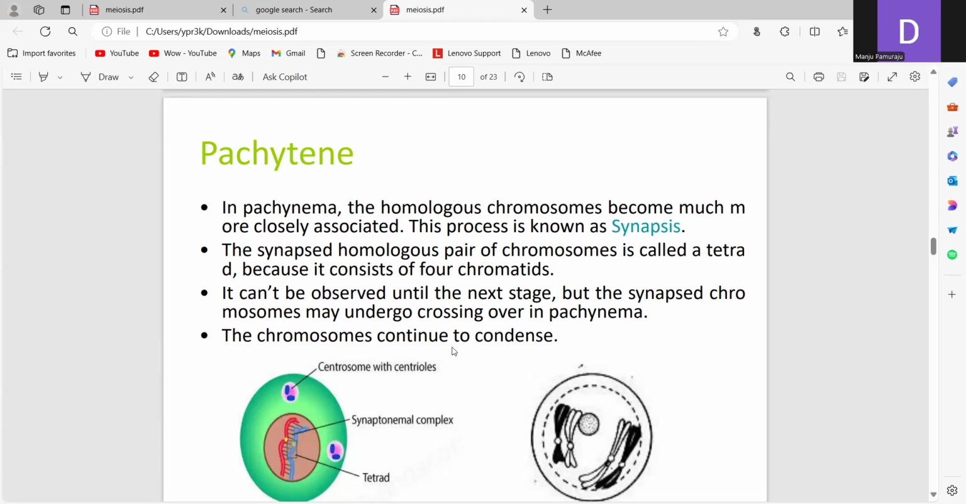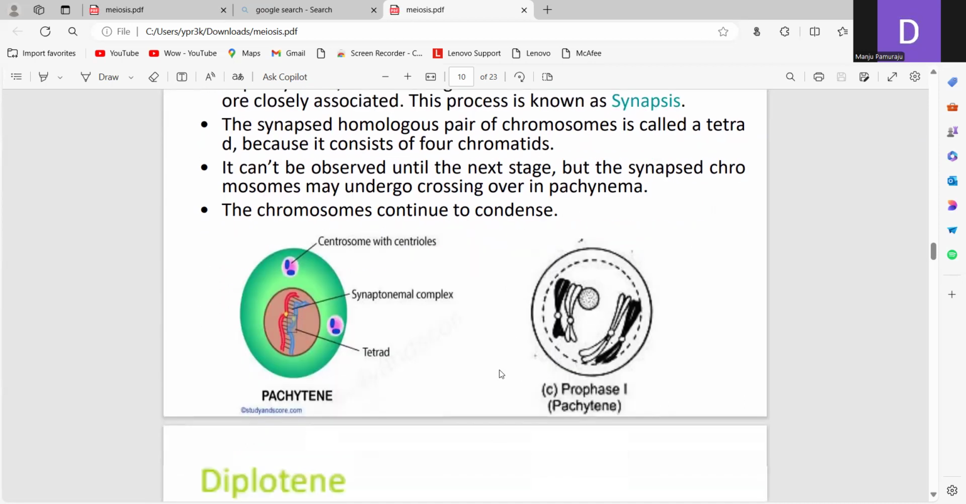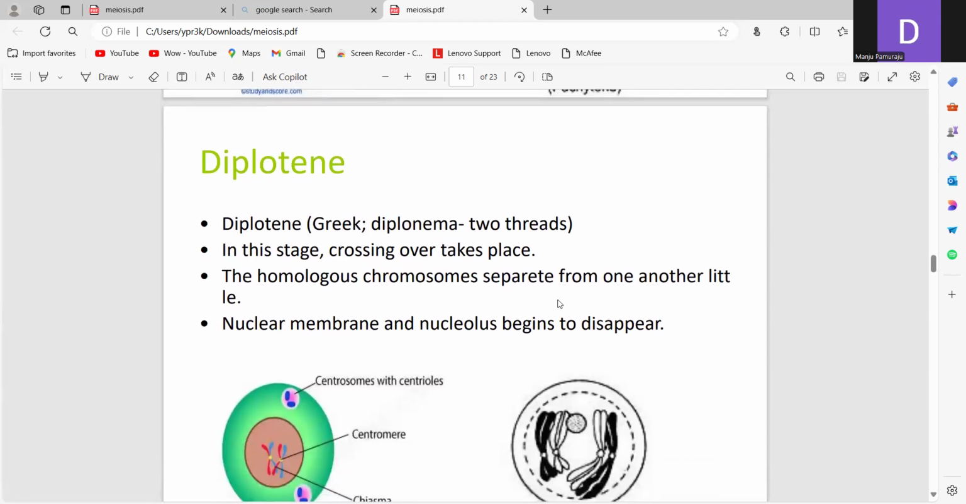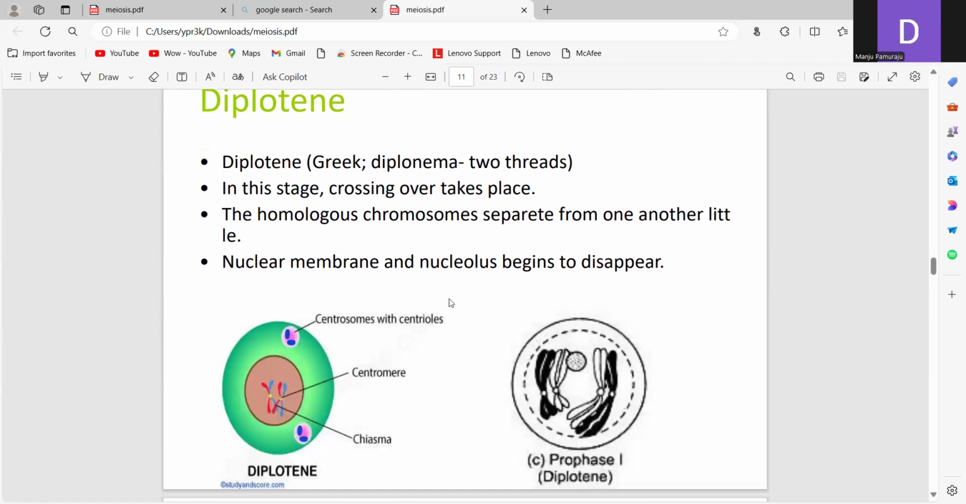So the chromosomes continue to condense, they come closer, and in diplotene, that is, 2 threads, the crossing over takes place and the homologous chromosomes separate from one another a little. The nuclear membrane and nucleolus begin to disappear. So in the diplotene stage, the nuclear membrane and nucleolus begin to disappear, and crossing over is taking place in this stage.